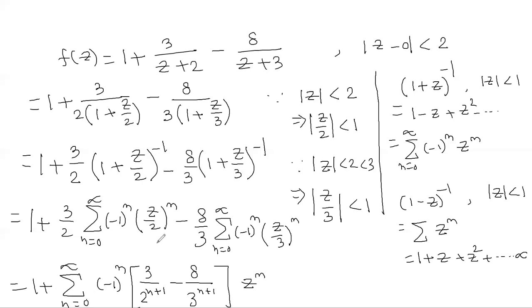Which is of Taylor's form, isn't it? So you are getting h of z equal to summation of n equal to 0 to infinity a n times z minus 0 power n, where it is valid in mod z less than 2. So this is the expansion we are getting. This is how we utilize our known expansions. And finally you'll get a Taylor's expansion if the function f of z is analytic in the given region. Okay, so let us go to the next example.